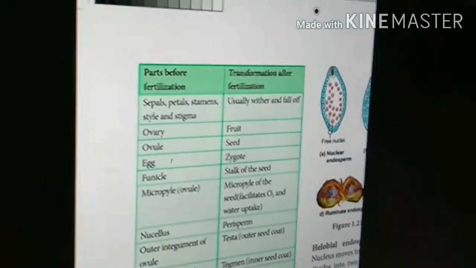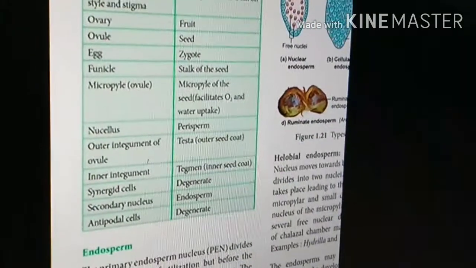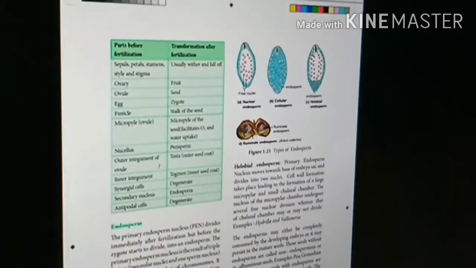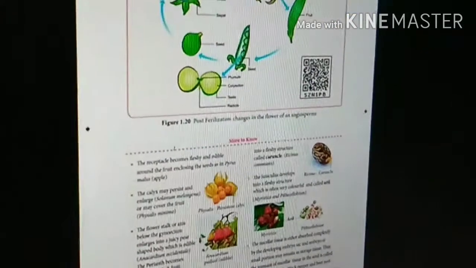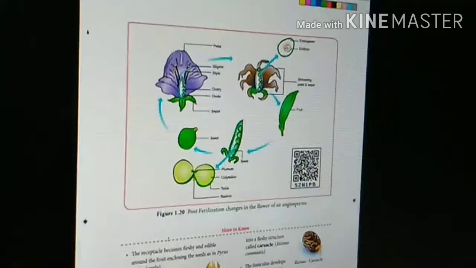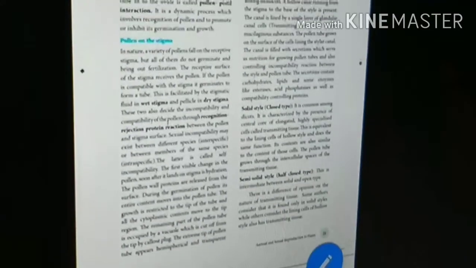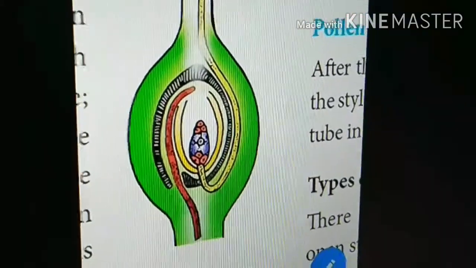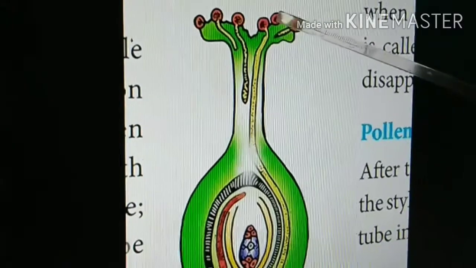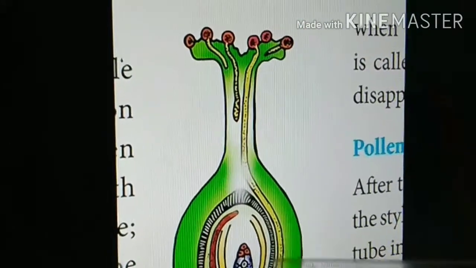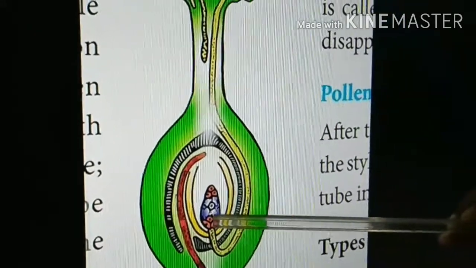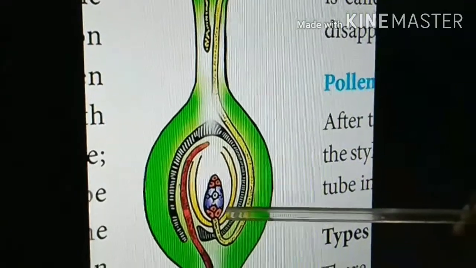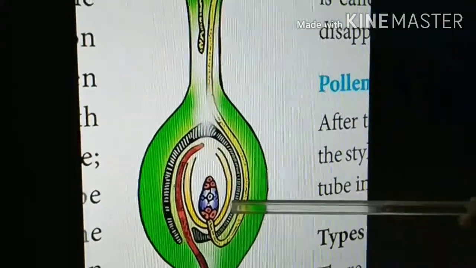Okay, what is happening after fertilization originally? Yesterday we saw in the other class that there are two male gametes. This is the pollen grain. It produces a pollen tube. Inside the pollen tube there are two male gametes. One of the male gametes fuses with the egg cell to form the zygote. The zygote becomes the embryo. So this is after fertilization.